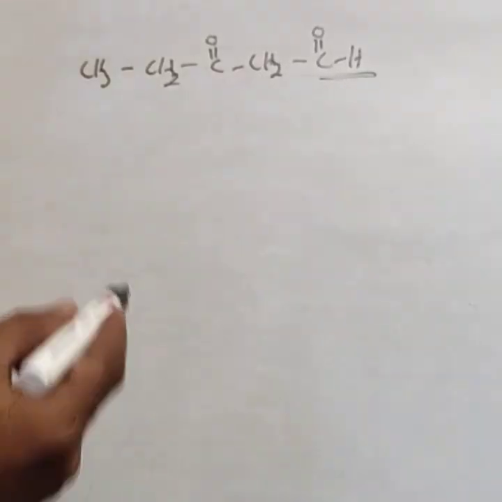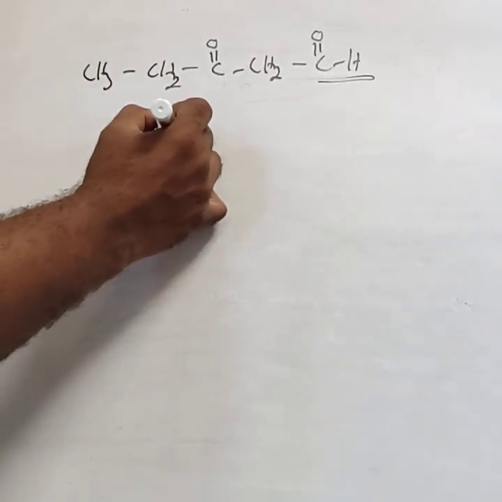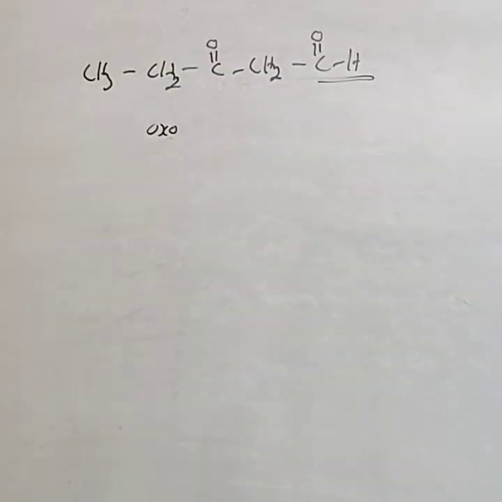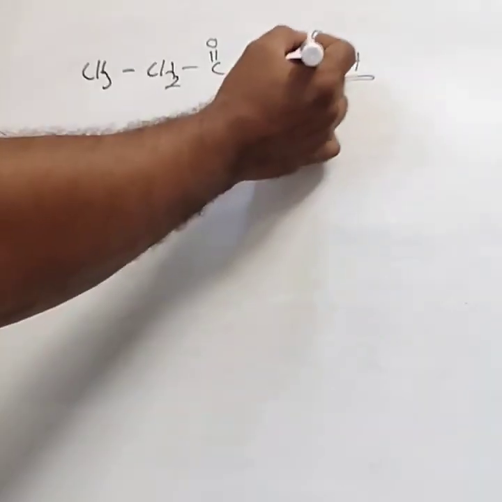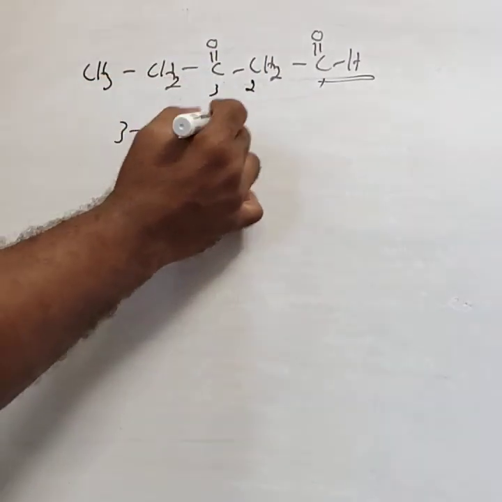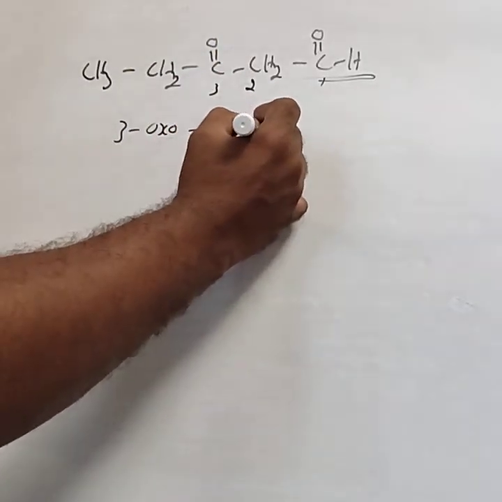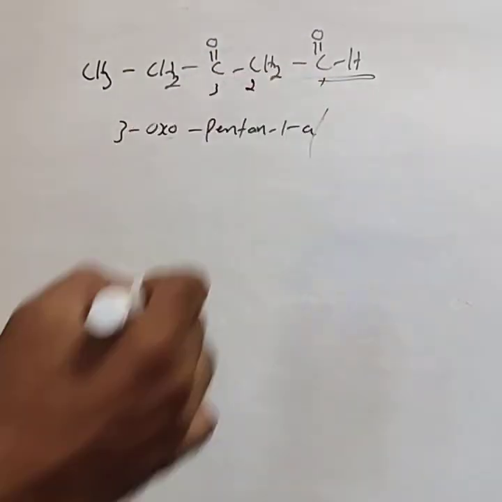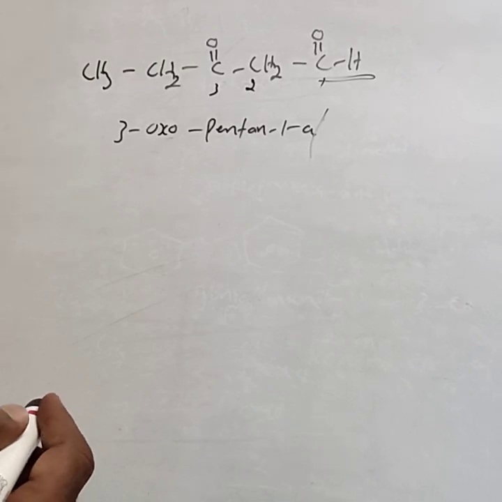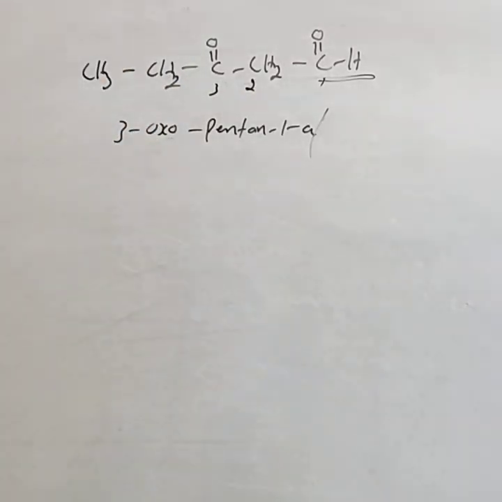Aldehyde has the suffix, ketone has the prefix. The ketone prefix name is oxo. The position numbering is 1, 2, 3, that means 3-oxo, totally 5 carbon atoms, pentanal. Aldehyde is the functional group suffix, ketone is the prefix, oxo.